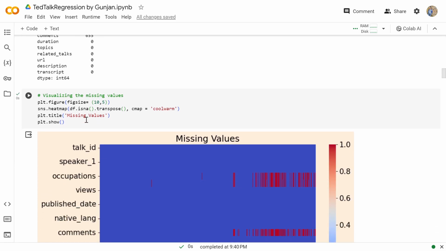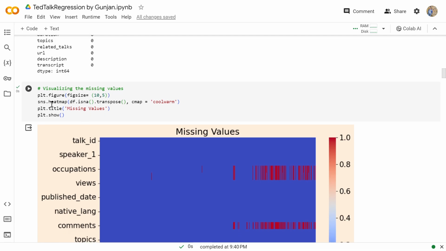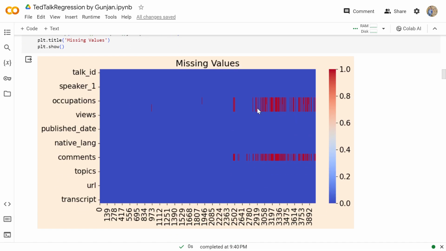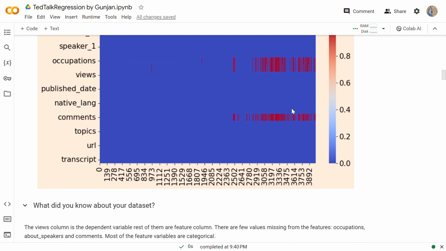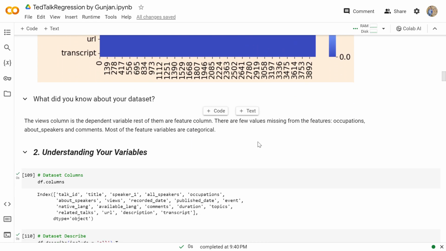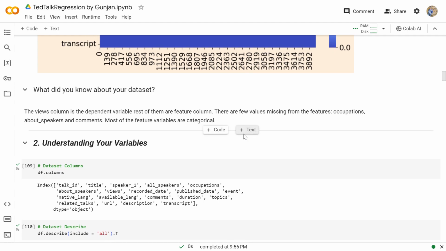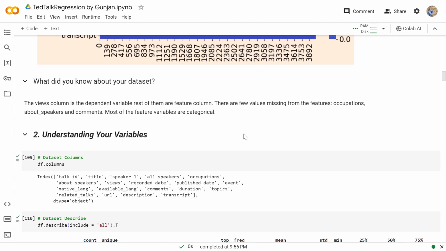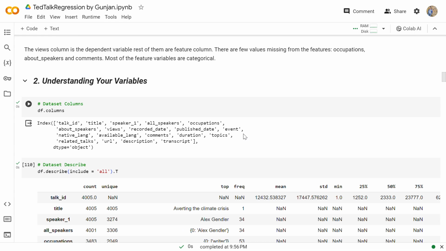Moving further, we can visualize this with the help of sns.heatmap. From here we can see that occupation has null values, and so does comments. From the above data processing, we can say that the views column is the dependent variable and the rest of them are feature columns. A few values are missing from features like occupation, about speakers, and comments. Most of the feature variables are categorical.